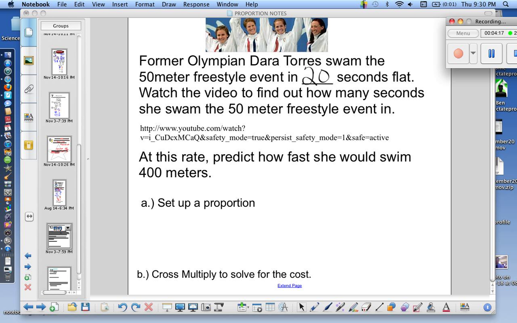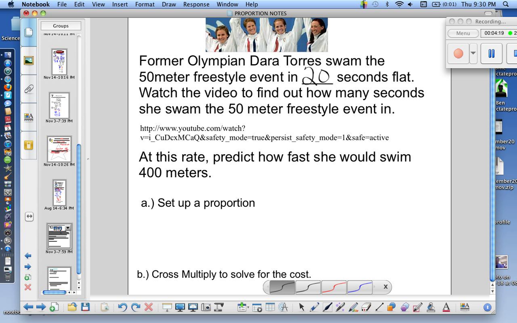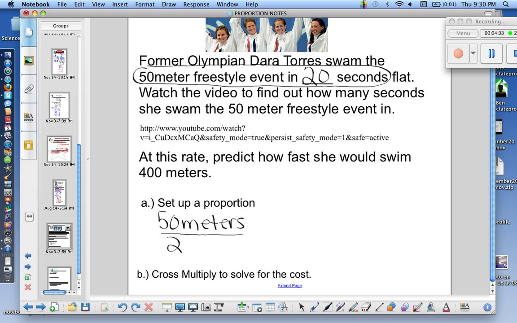So our first ratio, we've got 50 meters in 20 seconds, so we need to write that ratio. And remember, a proportion is formed when two ratios are equivalent, so they need to be set equal to each other.